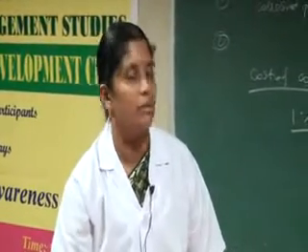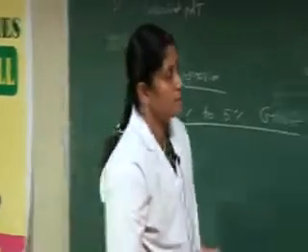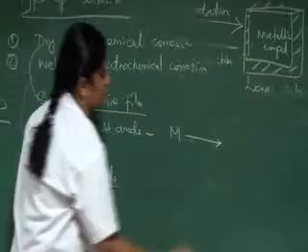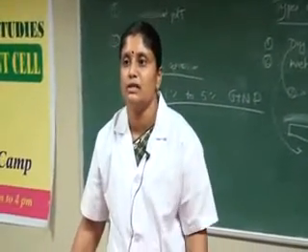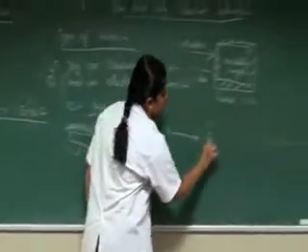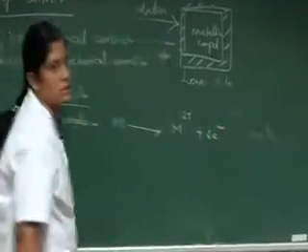In electrochemical corrosion, first at the anodic side, the metal undergoes oxidation. Oxidation means addition of oxygen; in the electronic concept, it is the removal of electrons, that is M gives M2+ plus 2e- in the anodic part.